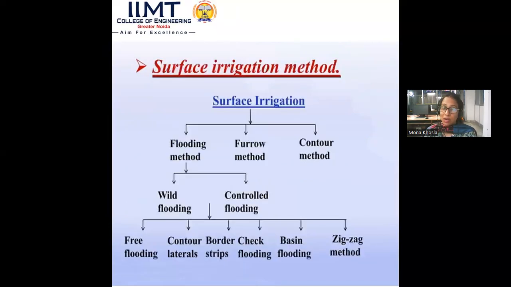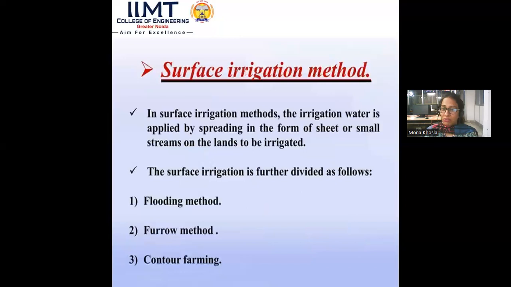Coming to the next slide. Now, surface irrigation methods: flooding, furrow, and contour. What is surface irrigation? When the water is supplied over the land, that is considered surface irrigation. When the water is applied below the ground, or underground, it is called subsurface irrigation. In surface irrigation we have flooding, furrow, and contour methods. Flooding is wild or controlled. One by one we'll go through them.